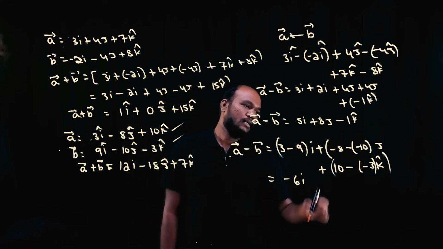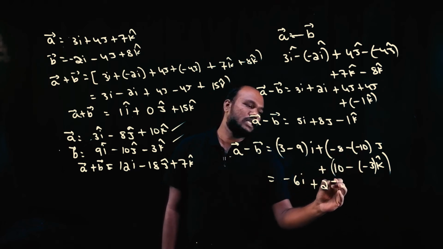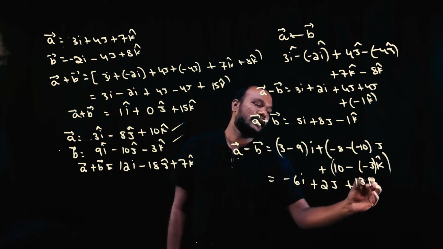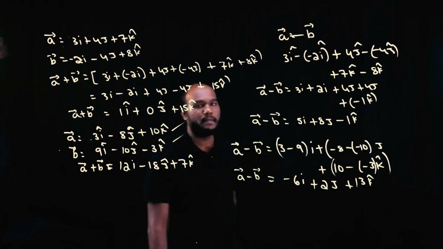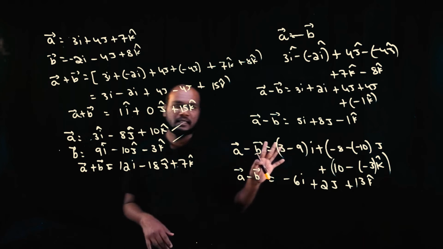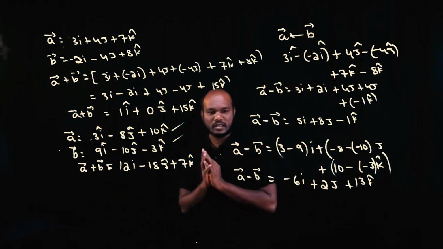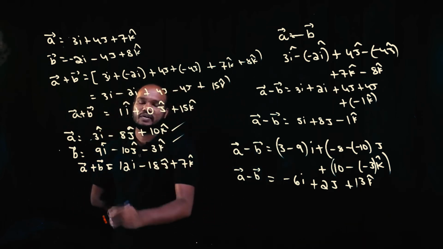Minus 6i, minus into minus is plus, 10 minus 8 is plus 2j, plus 10 minus into minus is plus, 10 plus 3 is 13k cap. This is the value of a bar minus b bar. Can you solve a bar minus b bar? Simple question, simple answer.